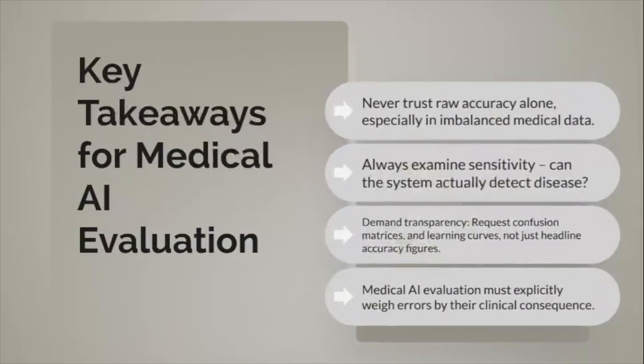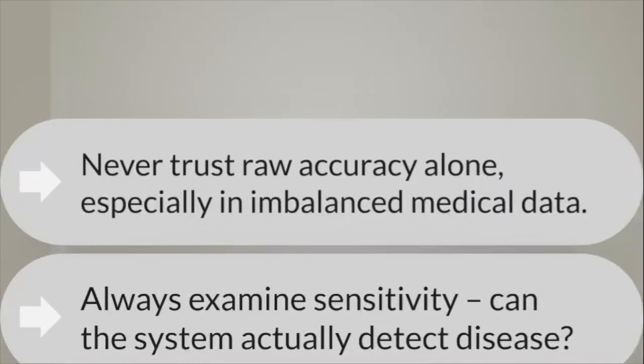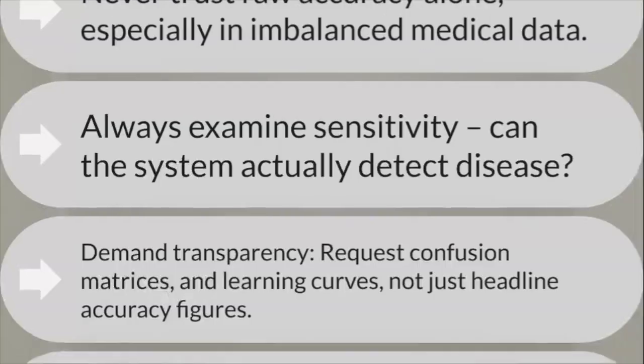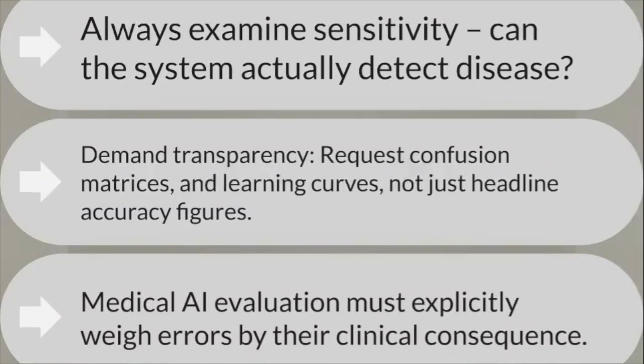Let me summarize the key principles that should guide your evaluation of any medical AI system. First and foremost, never trust raw accuracy alone. It can be completely misleading about clinical utility. Always ask whether the system can actually detect disease when it's present, because that's the fundamental purpose of a diagnostic tool. Demand transparency from AI developers and vendors. Request confusion matrices and learning curves, rather than accepting final accuracy numbers that may hide critical weaknesses.